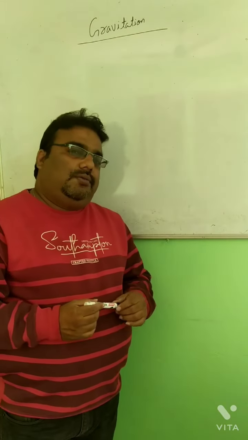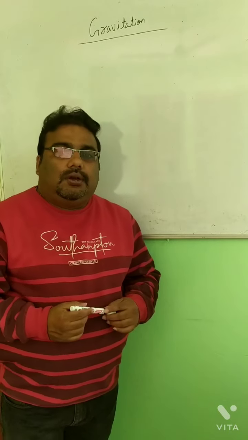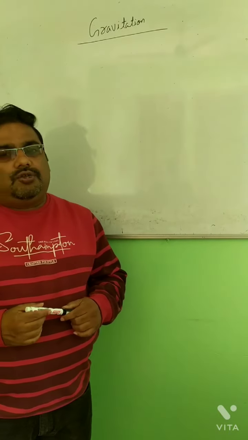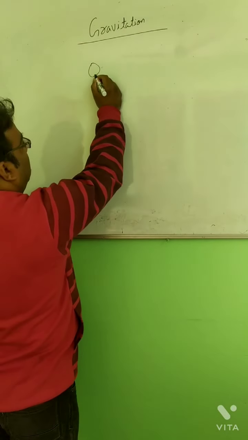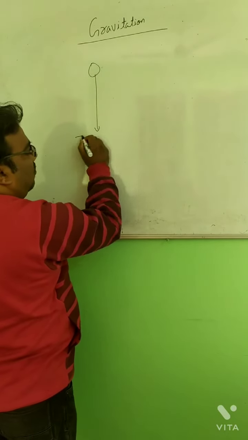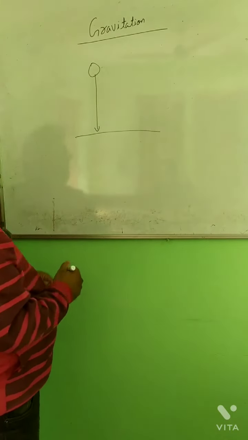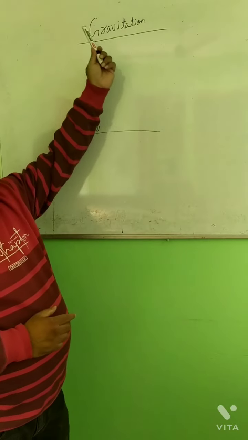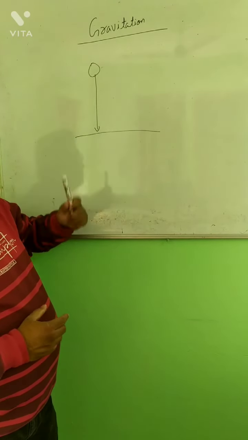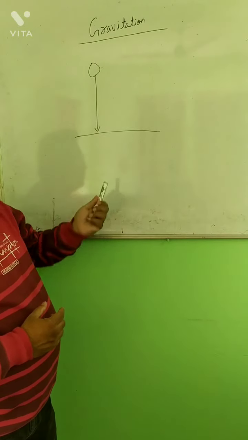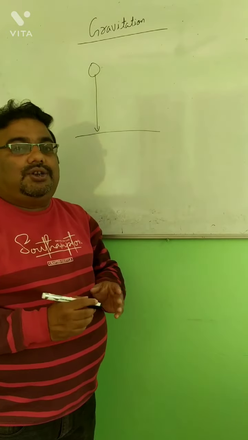All of you know that when an object is dropped from a height, it falls towards the surface of the Earth. Any object dropped from a certain height will fall towards the surface of the Earth. Why does it not go upward? Why does it fall toward the surface? That means there is some force which attracts it, and this force is said to be the gravitational force of Earth.